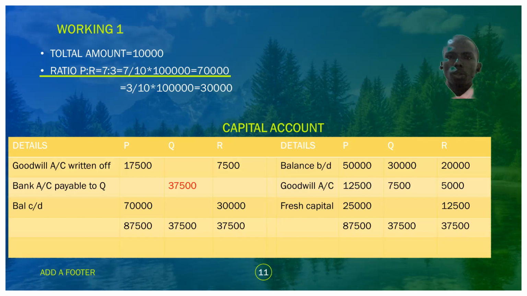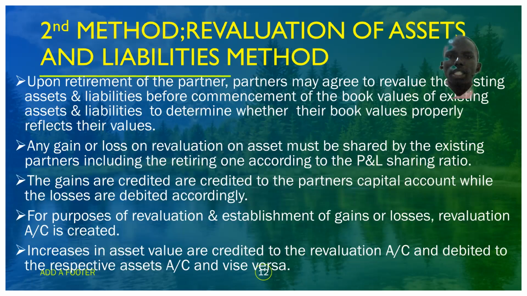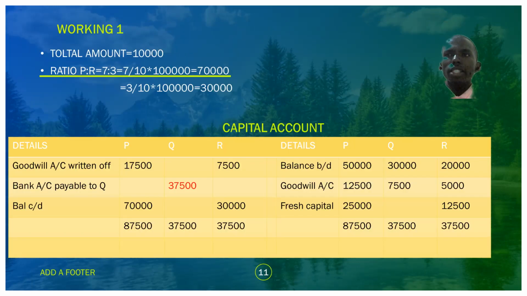Much welcome to the next class, which will be talking about the second method, that is the valuation of assets and liabilities. That is the method where assets and liabilities might have appreciated or depreciated, and the retiring partner wants to share. How do we account for them? Much welcome. Follow the next class.